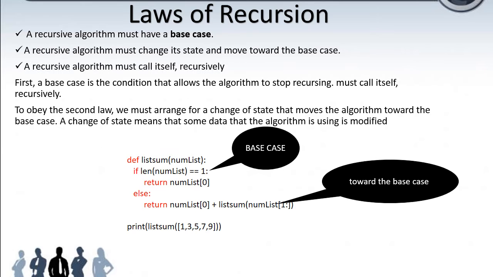And also, a recursive function must call itself. In the program, on the fifth line, the function is called with num list of 1 colon. So the function calls itself. These are the three rules followed in recursion.